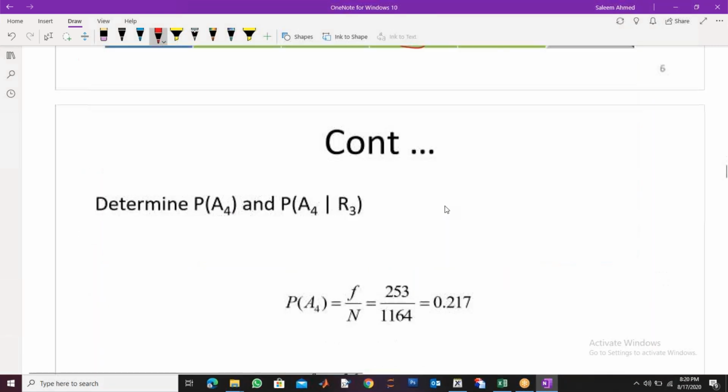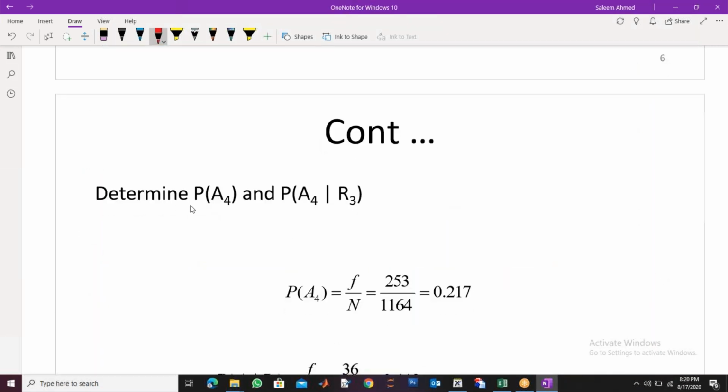Now the question is, he said, what is the probability that if I choose a faculty member, he is in age group 4?